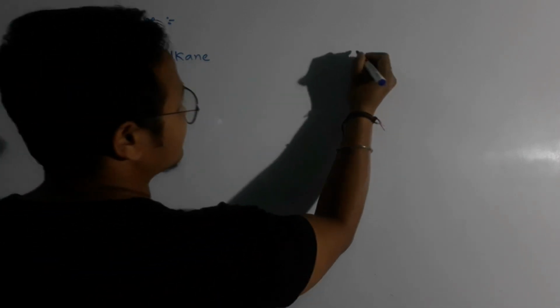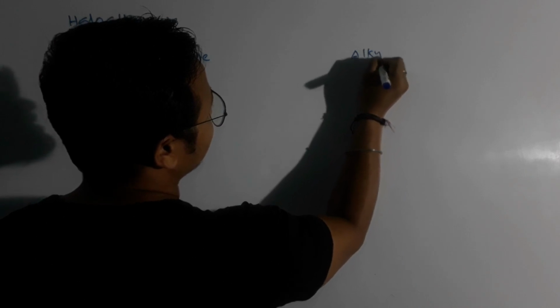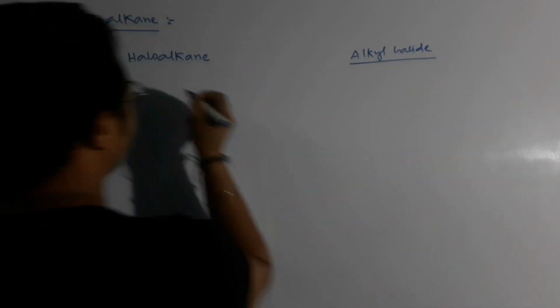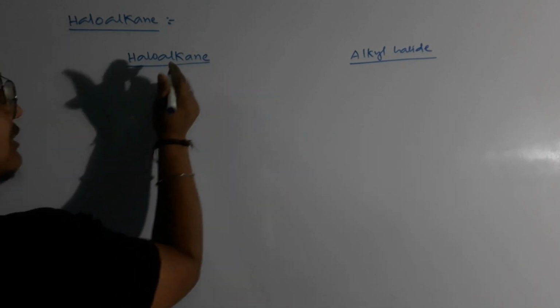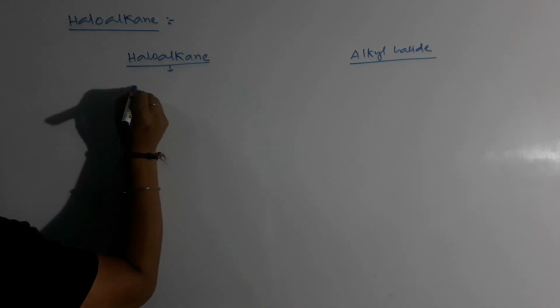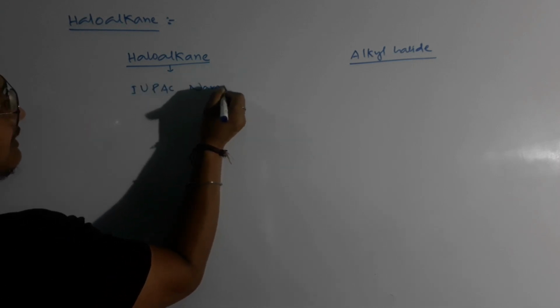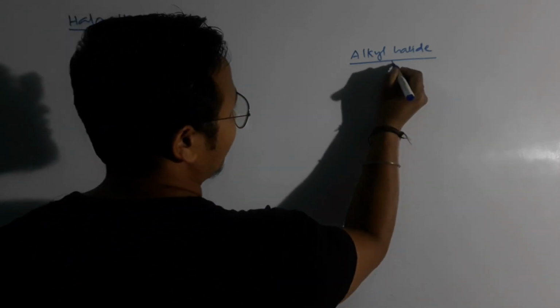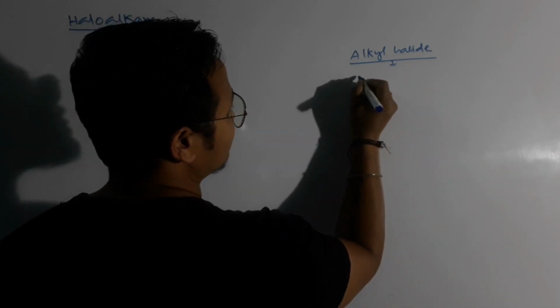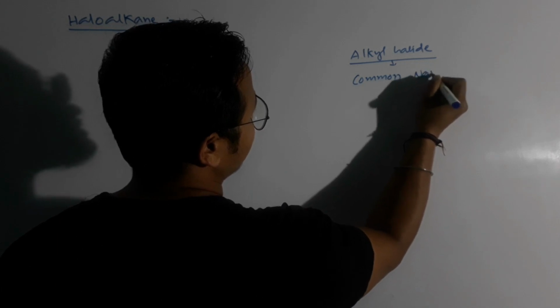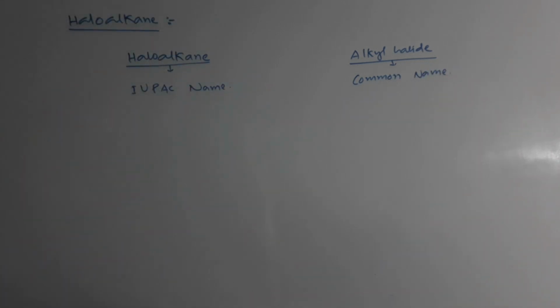We say haloalkane, and another name we use is alkyl halide. So when we are talking about the term haloalkane, it means their IUPAC name. And when we are talking about alkyl halide, it means their common name system, or their common name. So we have to remember this.